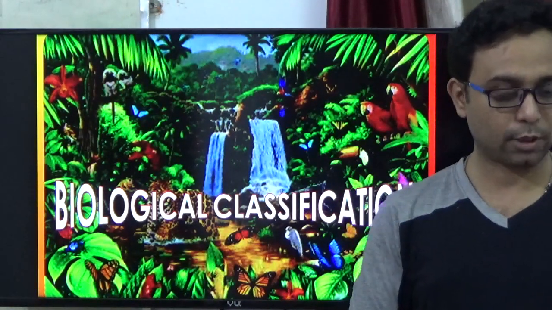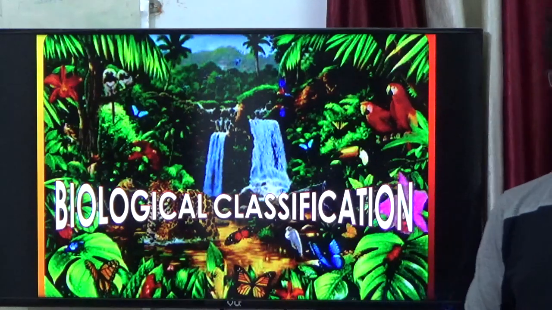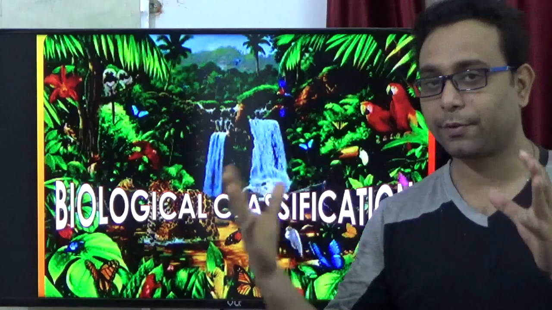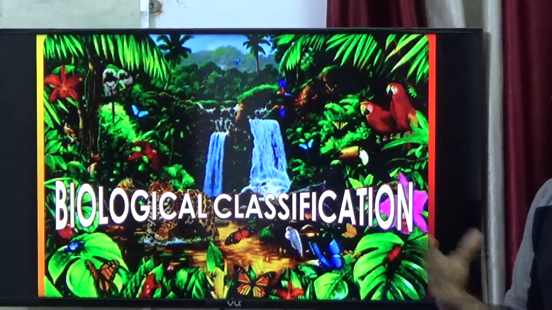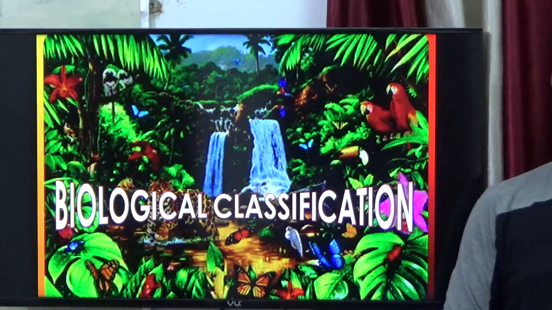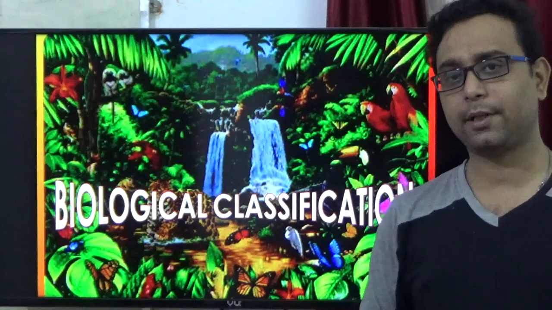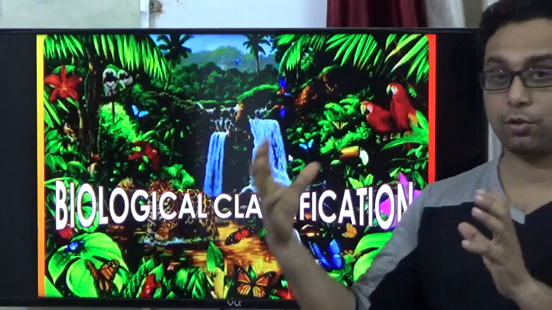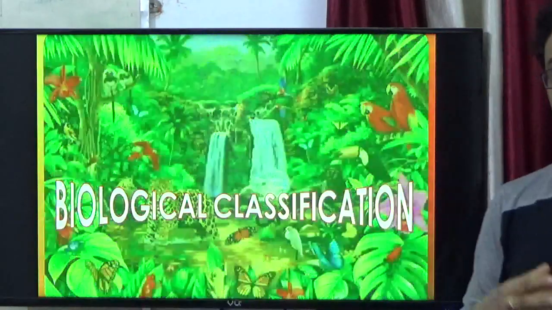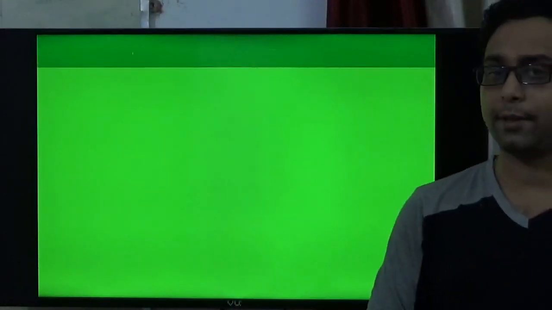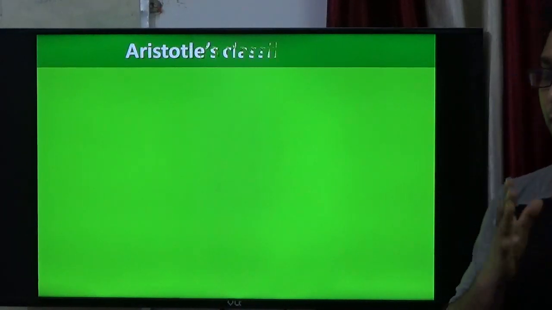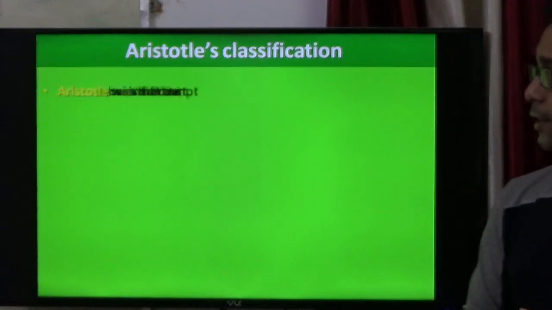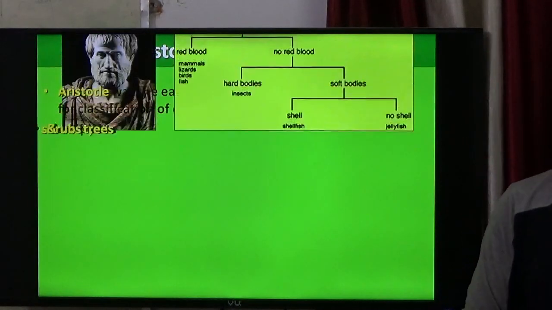In that particular chapter, we discuss biodiversity and classify living organisms into different groups. Biological classification is a very important step in taxonomy, where we classify living organisms into different groups. The most acceptable system is the five kingdom classification system, but this is the modern classification system. But scientists first classified the living organisms